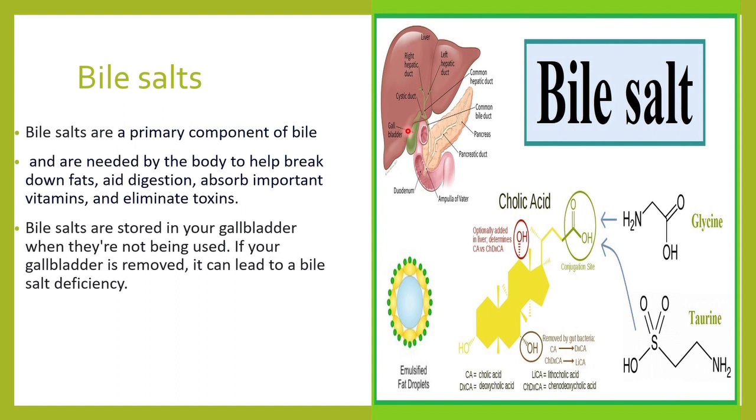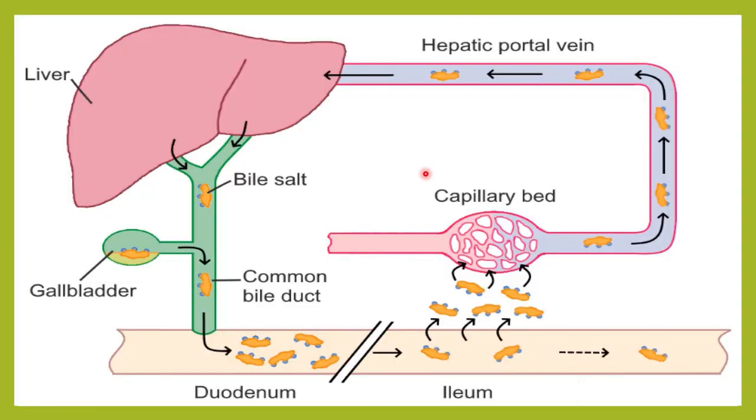Whenever there is fat inside the stomach and the intestine, this bile is released and it helps us to digest it. So if the gallbladder is removed, sometimes when you have a cholecystectomy, there might be some kind of bile salt deficiency also. This is the liver where we produce the bile. This bile contains the bile salts, and these are stored in the gallbladder. So this is the common bile duct.